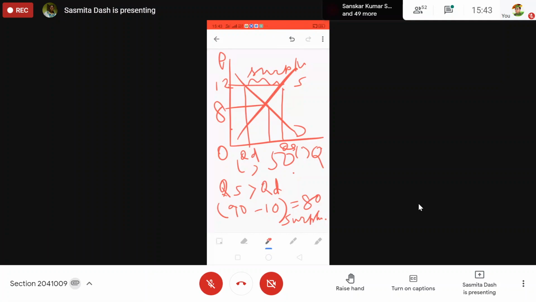Okay. And if market price is 5, what will happen? In this situation, what will happen? Price will fall till equilibrium. Yes, ma'am. That also you have to write. You cannot leave that.